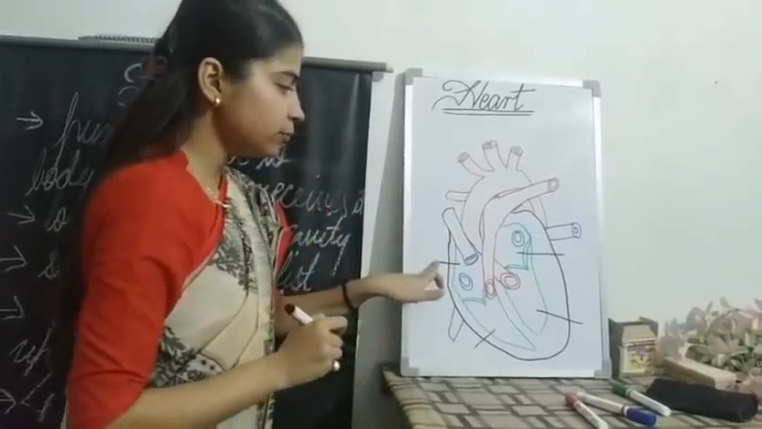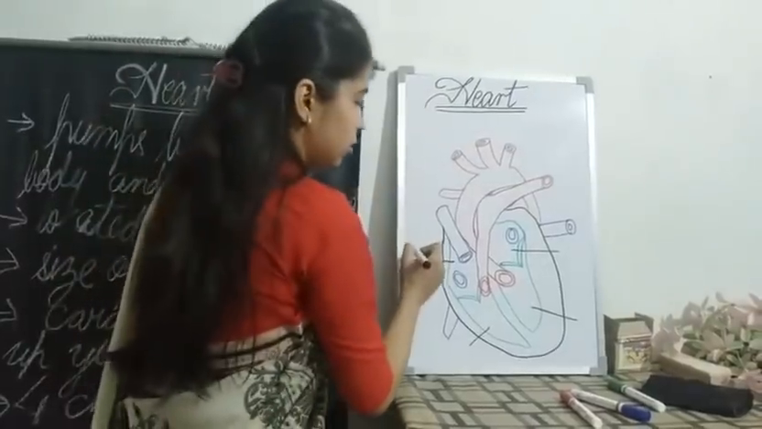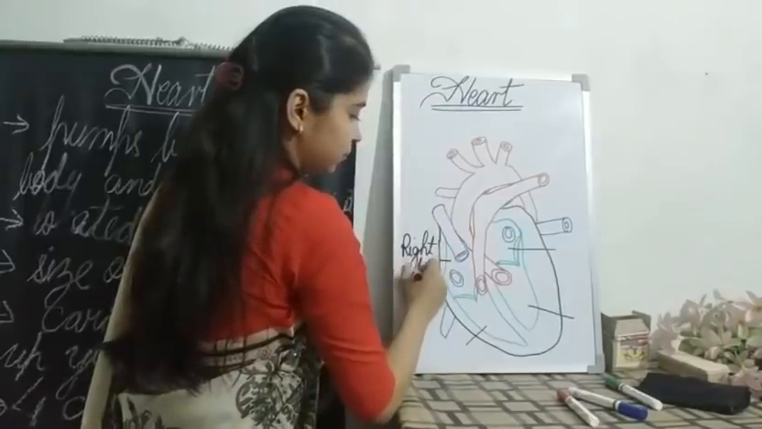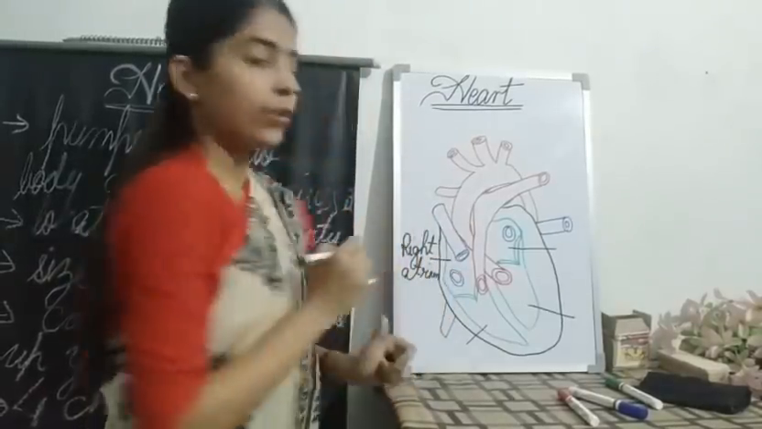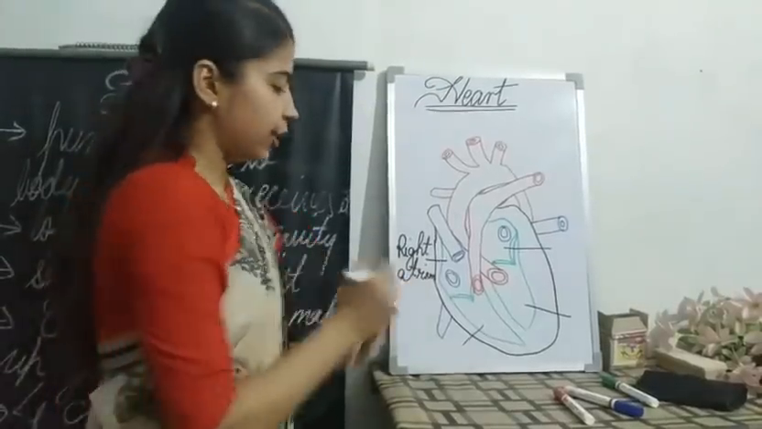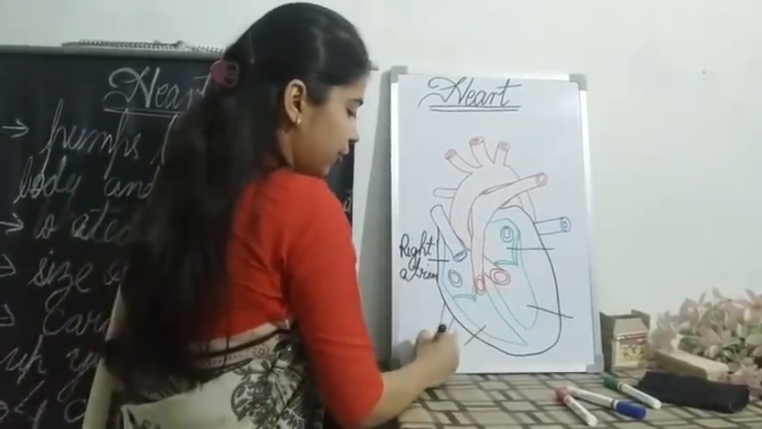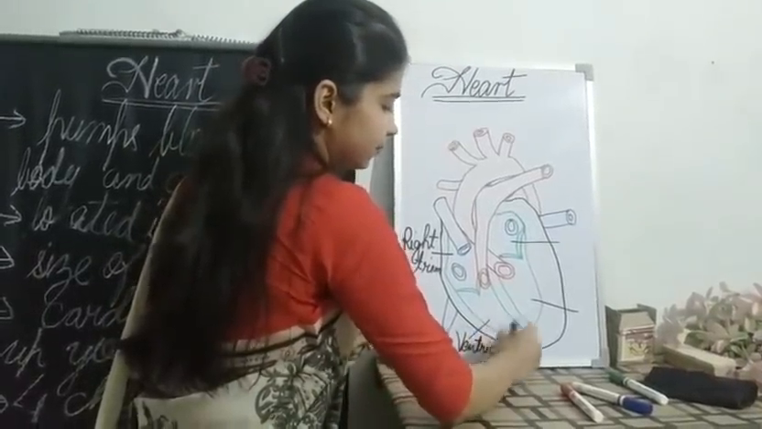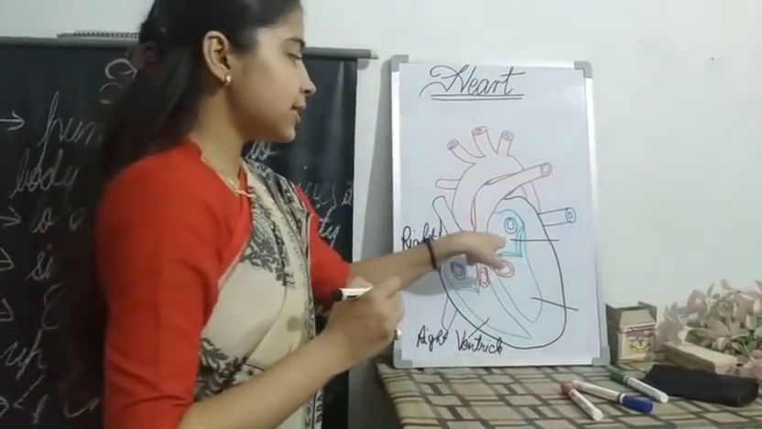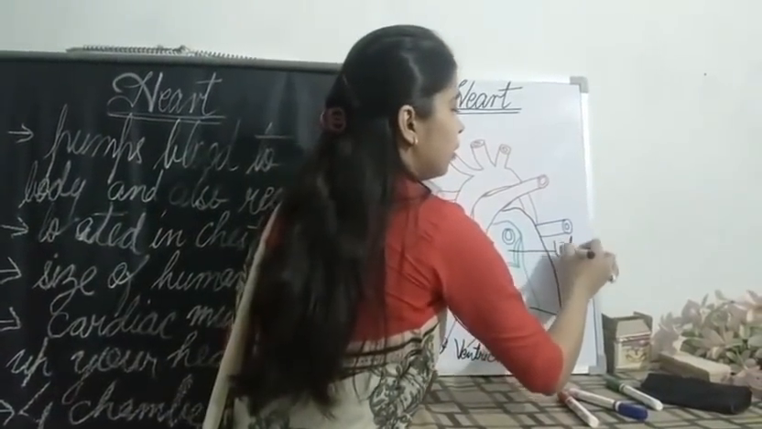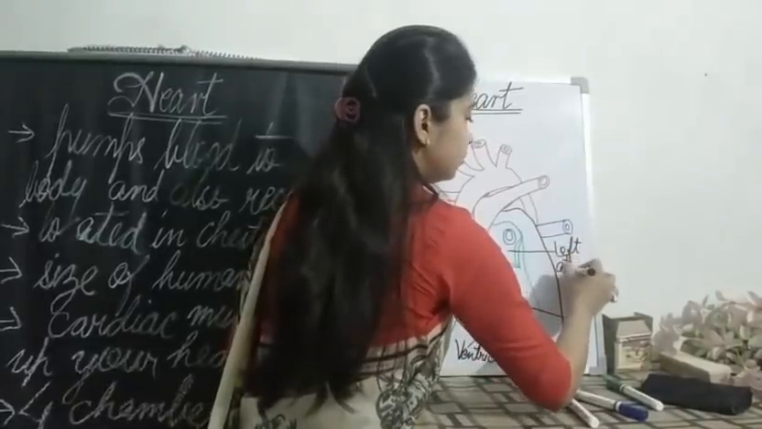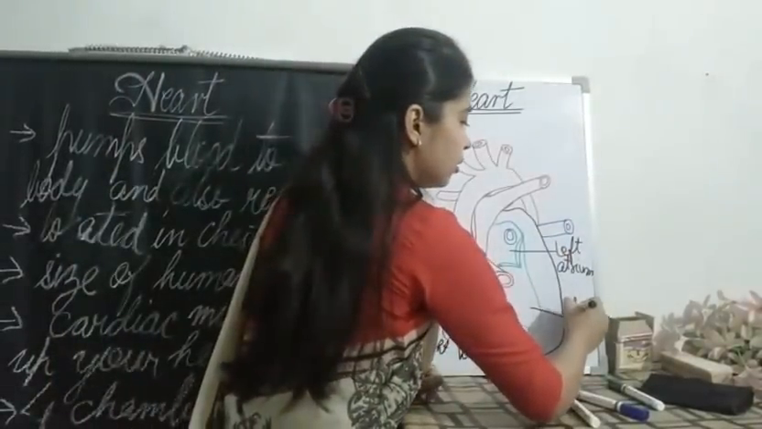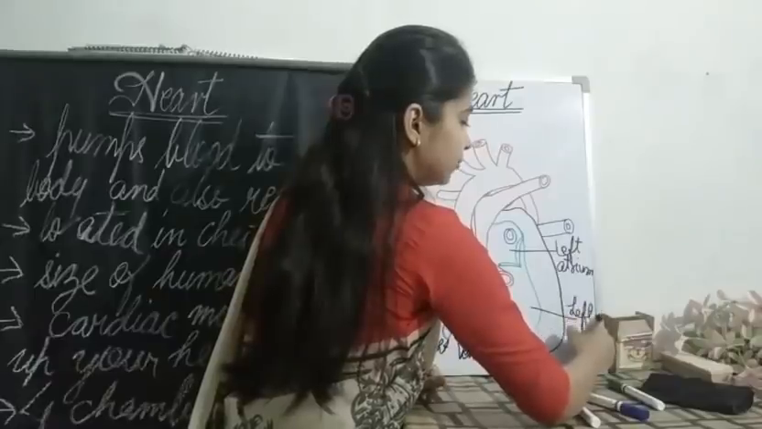See, this is your right atrium. This is your right atrium, and the lower portion is your right ventricle. What is it? Right ventricle. Clear? This is your left atrium, and at the bottom, this is your left ventricle.